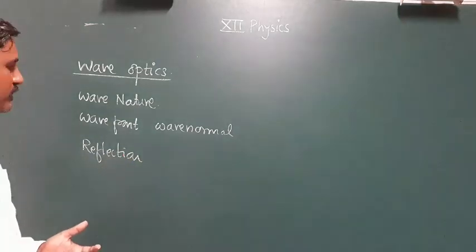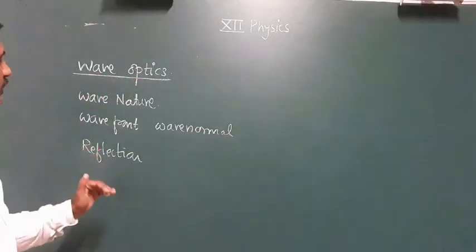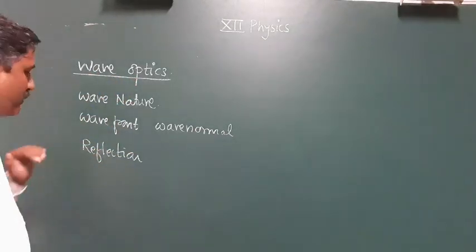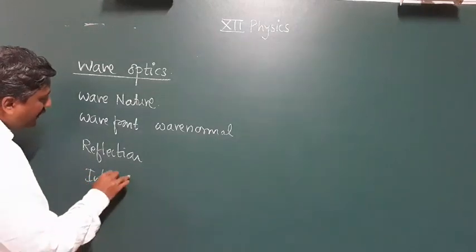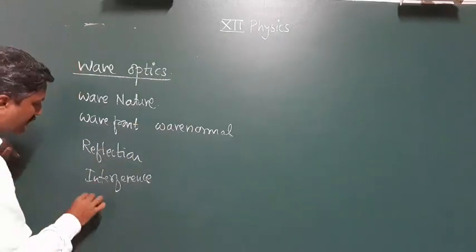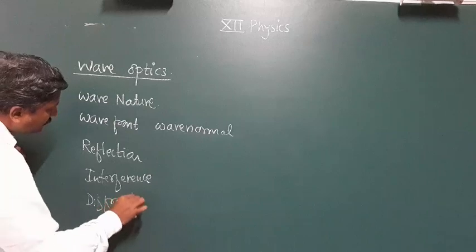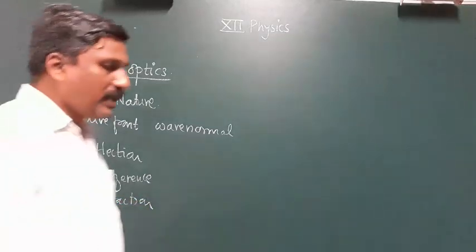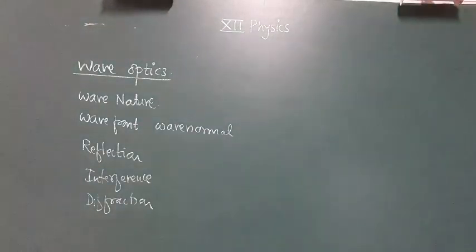Polarization is also one more concept in the chapter wave optics, but this year we study only one concept, that is reflection. Then the next one is the interference of light, that is the mixing or superposition of two or more light waves. And the next one is diffraction. These are totally 6 terms, with wavefront and wave normal separate. Only 6 terms are studied in the chapter wave optics, and we require only 3 lectures. Today we discuss up to 3 concepts or 2 concepts, then 2 and then 1.